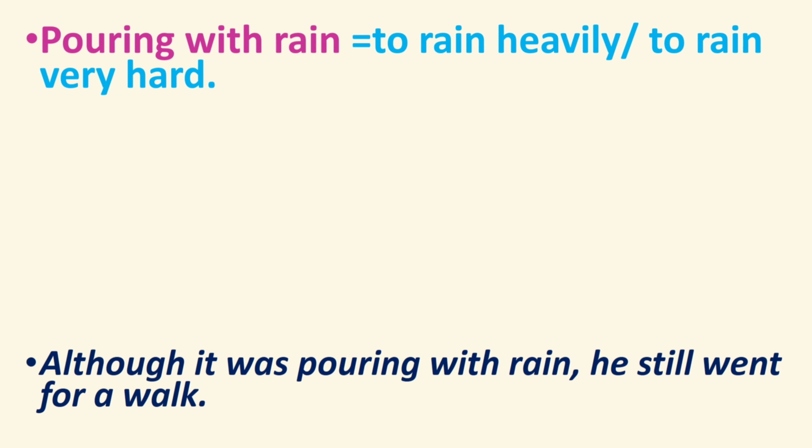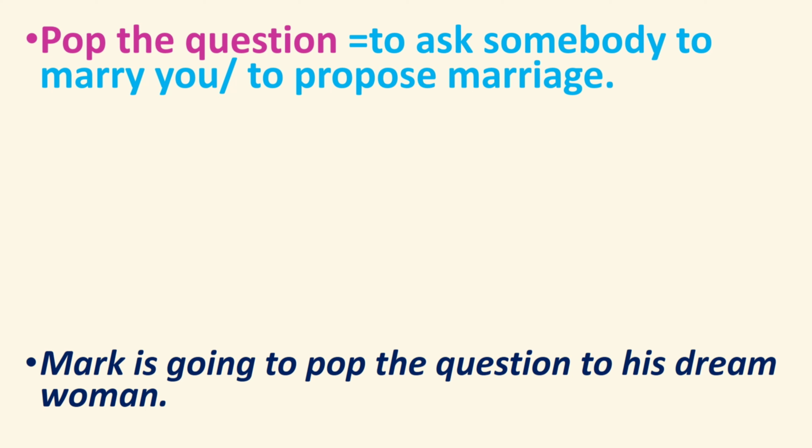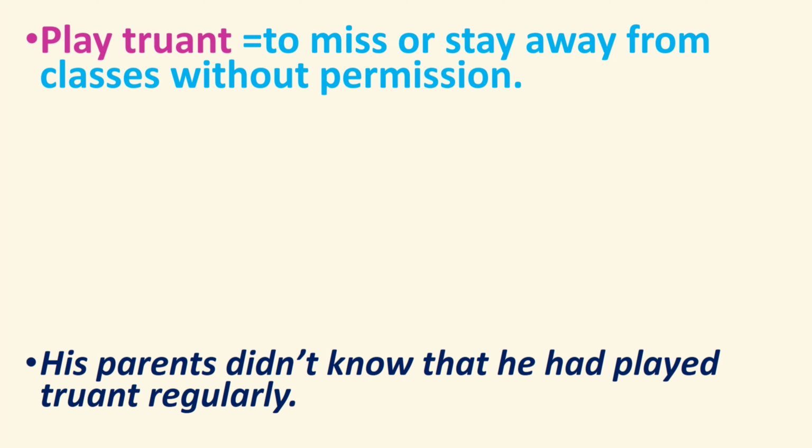Pouring with rain. It means, to rain heavily, or to rain very hard. For example, although it was pouring with rain, he still went for a walk. Pop the question. It means, to ask somebody to marry you/to propose marriage. Example. Mark is going to pop the question to his dream woman. Play truant. It means, to miss or stay away from classes without permission. His parents didn't know that he had played truant regularly.